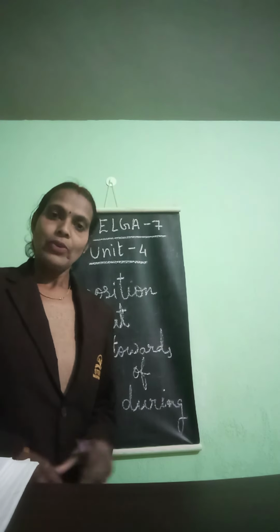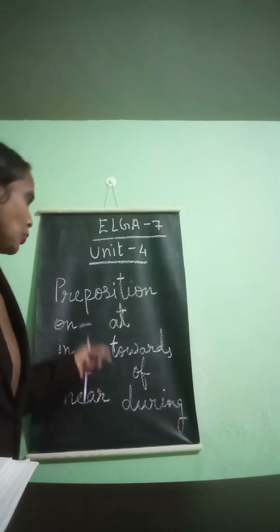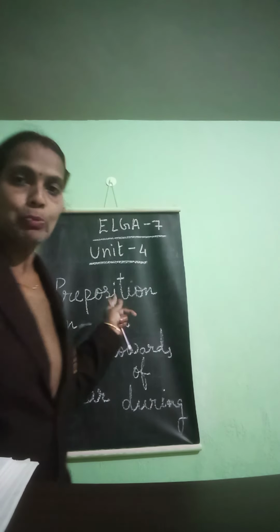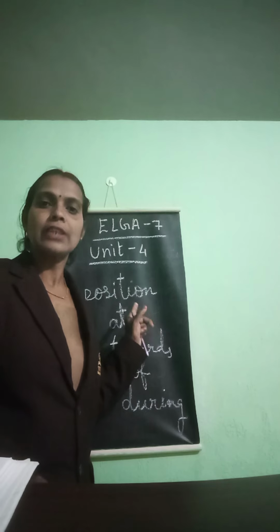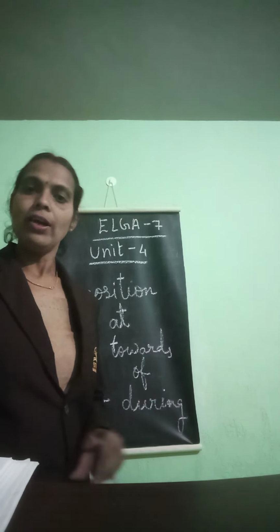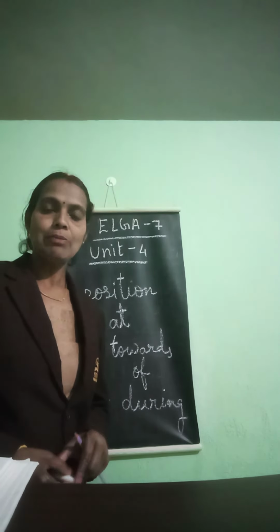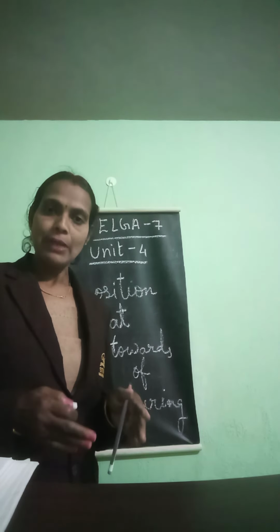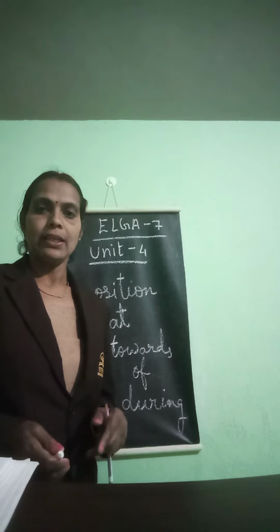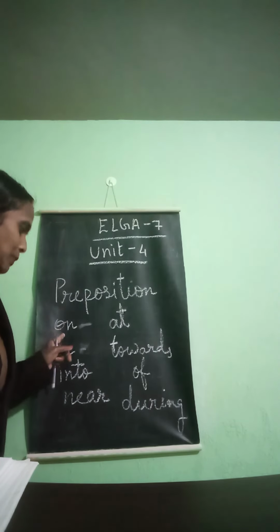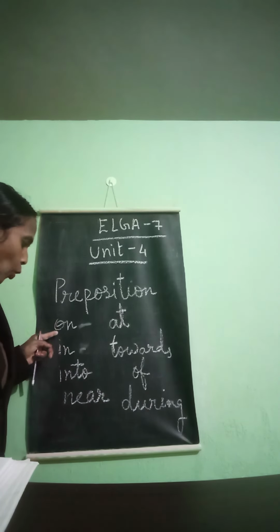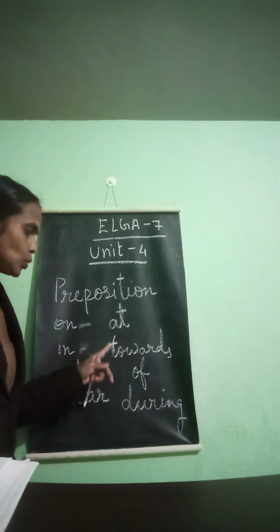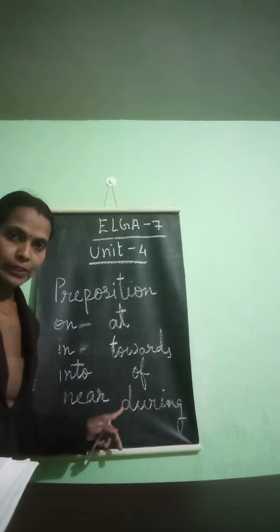So we have learned about prepositions. What is a preposition? It is a short word. Prepositions are short words which connect different parts of a sentence. They tell us the relationship between people, places or things. So these are the different prepositions: on, in, into, near, at, towards, of, during.